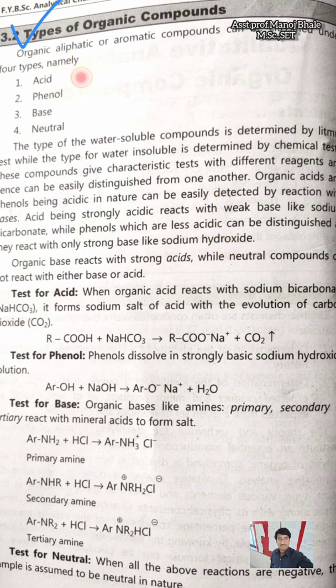Acid determine करायचं असेल तर आपण काय करतो, सोडियम बायकार्बोनेट यूज करतो. In case of the phenol we are using NaOH. Sodium bicarbonate, which is a weak base, is used for the determination of the strong acid, and NaOH, which is a strong base, for the determination of the phenol, which is a weak acid. So these are the two distinguishing tests which are used here.